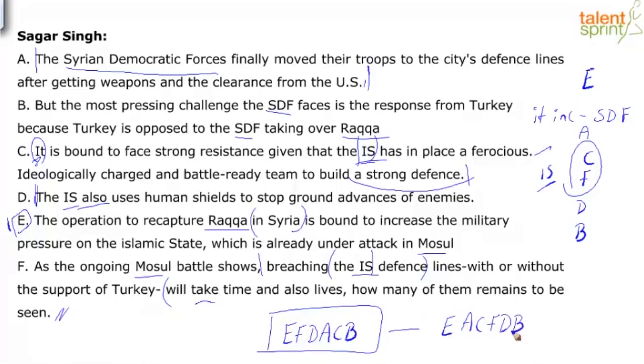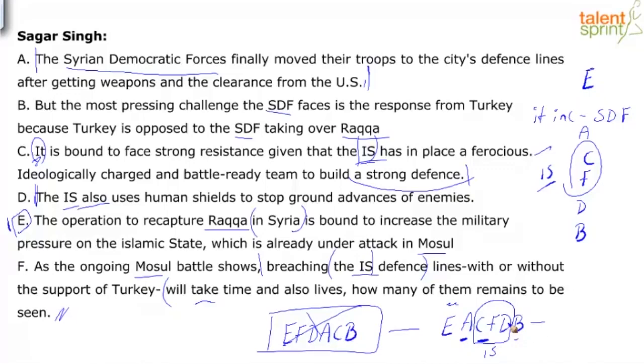FDB, because I'm seeing a very direct connect between C and F, also A and C, with it referring to SDF, and then I'm just putting CFD in a context because of IS as a clue word. E we know is a topic sentence, the only thing left is B. I'll put that at the end, that's it. So this is the sequence, EAC FDB.